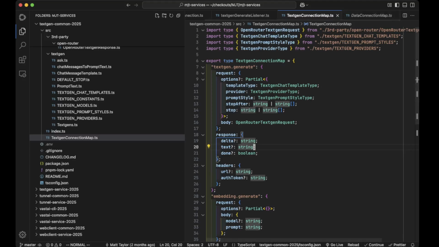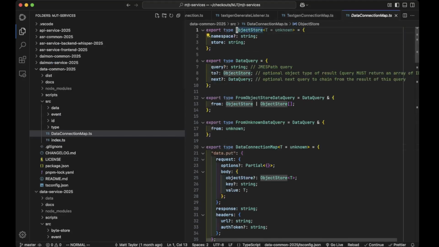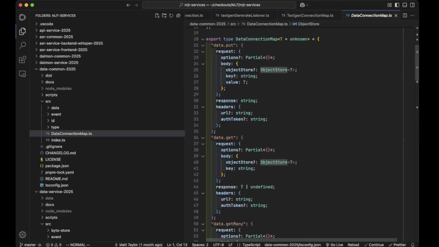Whoops, I went the wrong place. So that's what an object store is. It's just a simple type, but it's a nice abstraction, I guess I'll just put it that way.